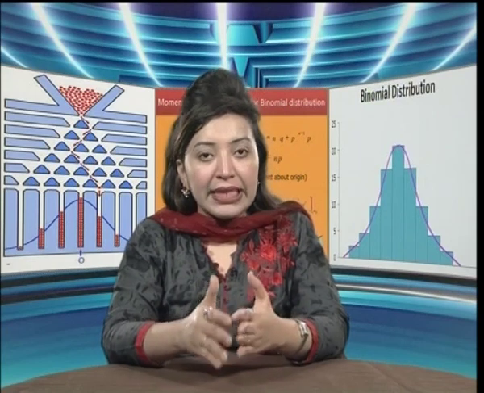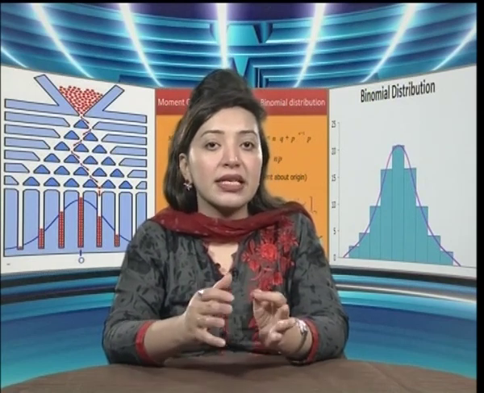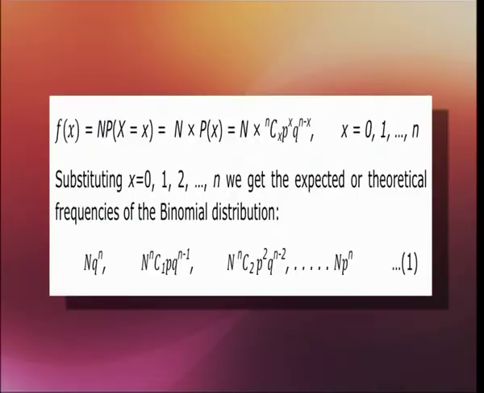Suppose a random experiment consisting of n trials and satisfying the conditions of binomial distribution is repeated N times, capital N times. Then the frequency of x successes is given by the formula: frequency of x equals N times probability of x, which is equal to N times nCx times p to the power x times q to the power n minus x, where x ranges from 0, 1 to n.